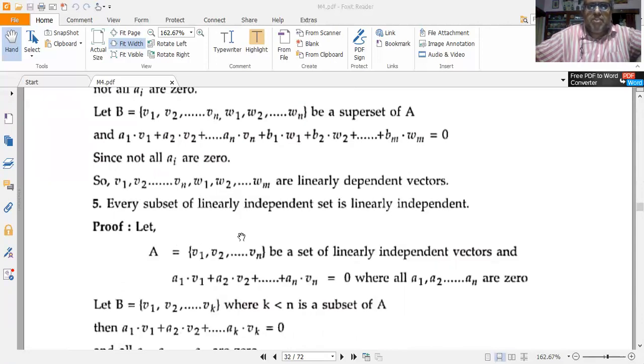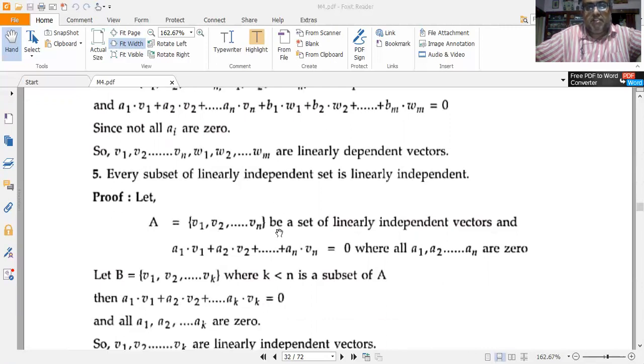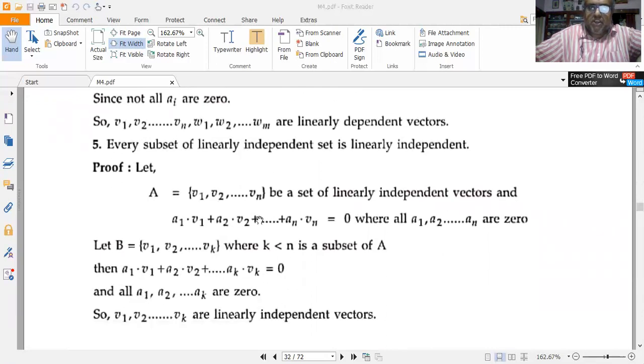Fifth one: every subset of a linearly independent set is linearly independent. So let again A be equal to v1, v2, etc. till vn be a set of linearly independent vectors, and a1 v1 plus a2 v2 plus etc. till an vn be equal to 0, where all a1, a2, etc. till an are 0. So if B is equal to v1, v2, etc. till vk, where k is less than n, is a subset of A, then I can write a1 v1 plus a2 v2 plus etc. till ak vk is equal to 0, and all a1, a2, etc. till ak are 0.